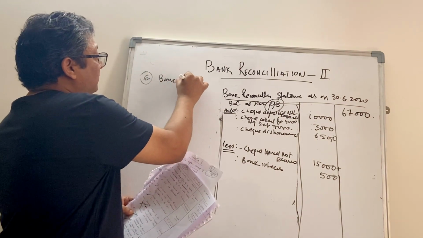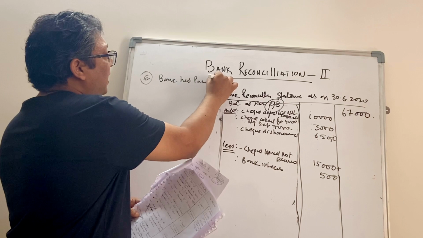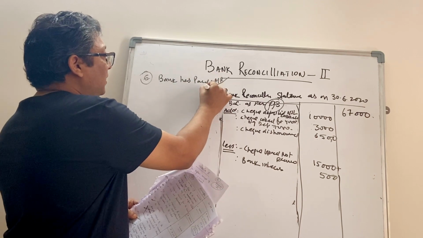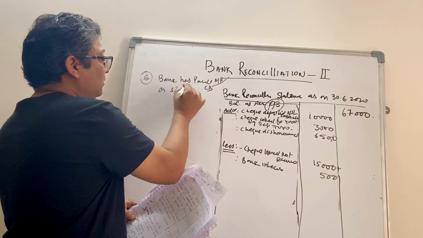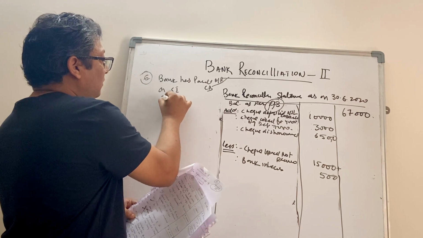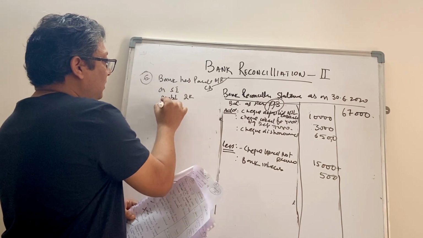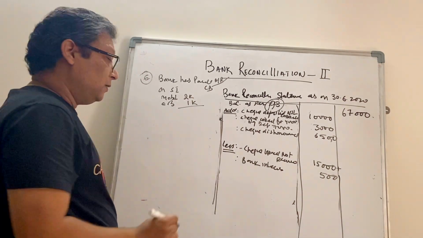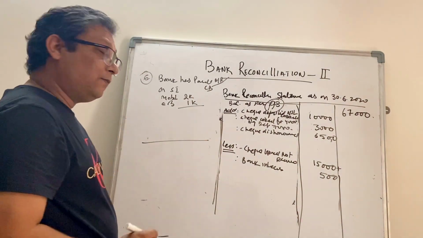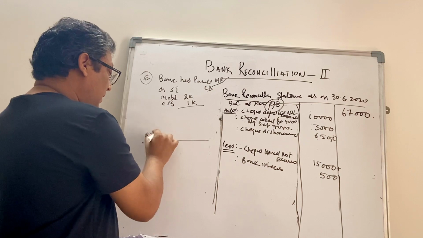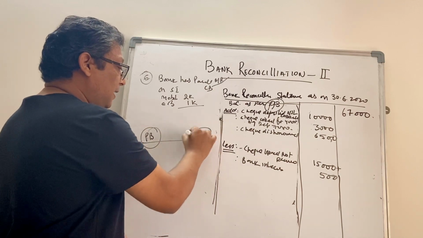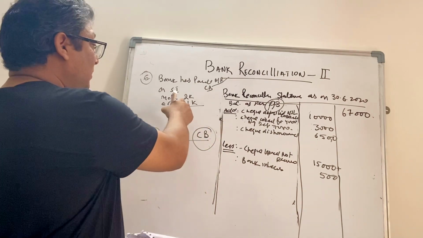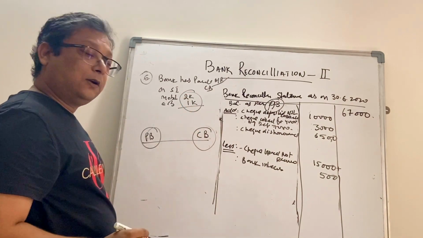bank has paid mobile bill and electricity bill on standing instruction. Mobile bill 2,000 and electricity bill 1,000. So how to go about it? Again, line of balance, passbook on left side, cash book on right side. So what has been done? Bank has paid 3,000 on your behalf.